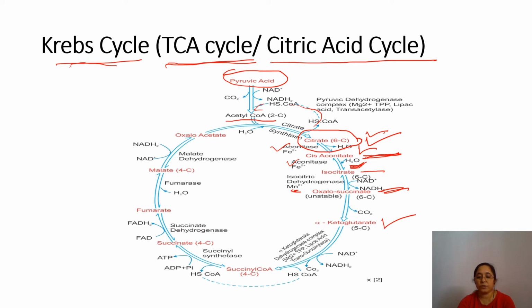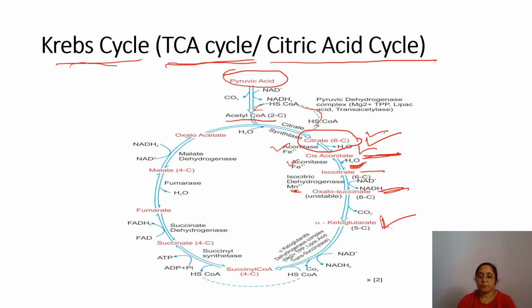Alpha ketoglutarate is formed. Fine. Now from here it will go out of the mitochondria.